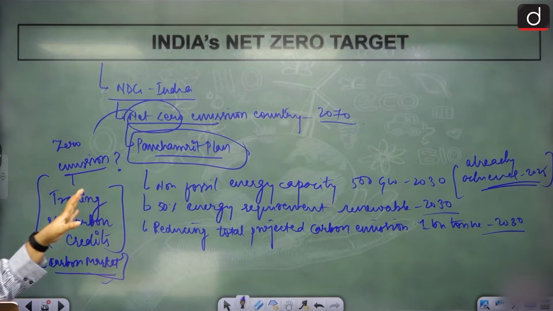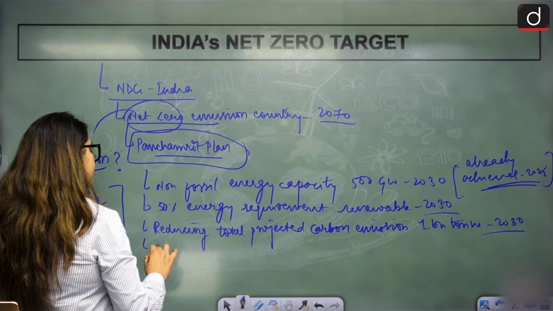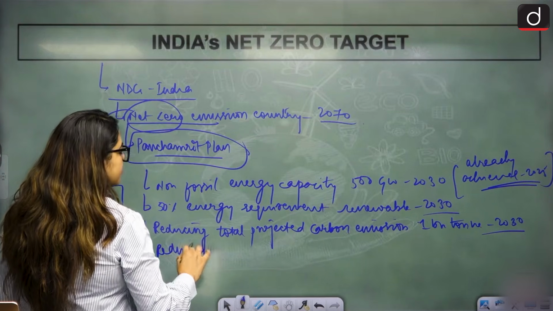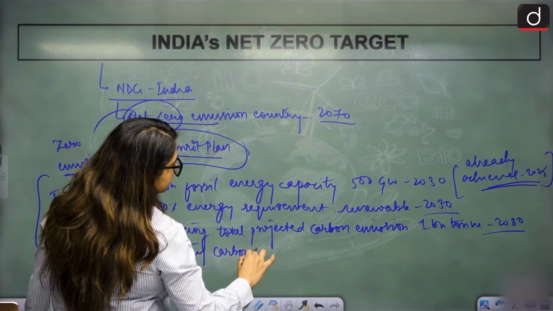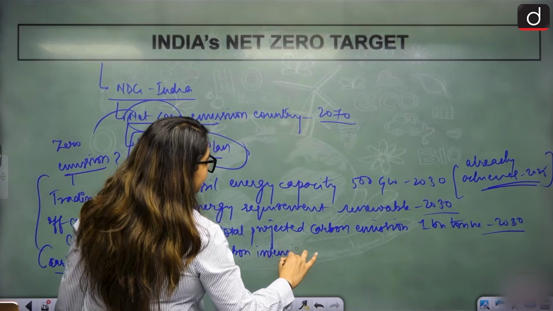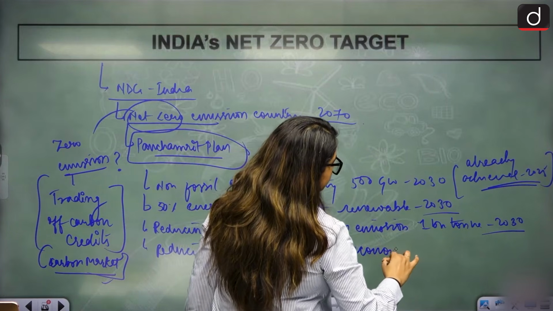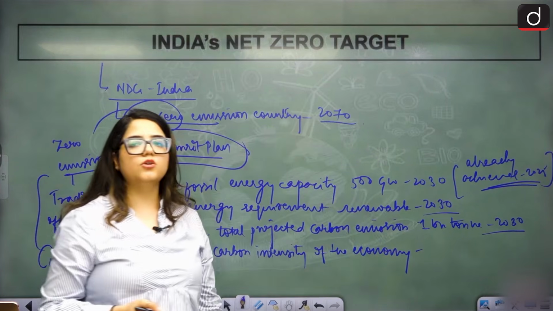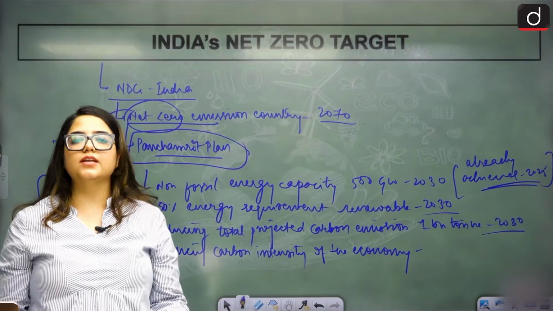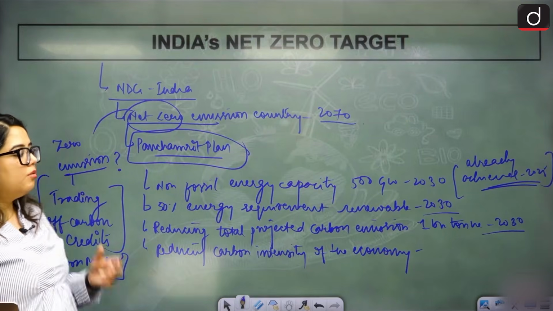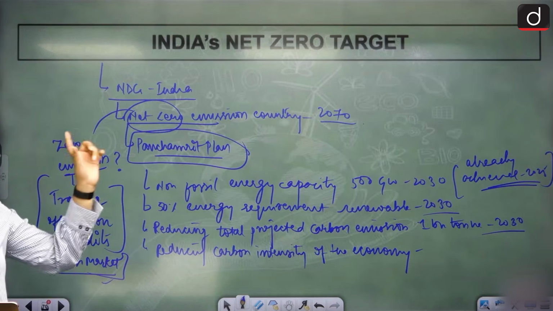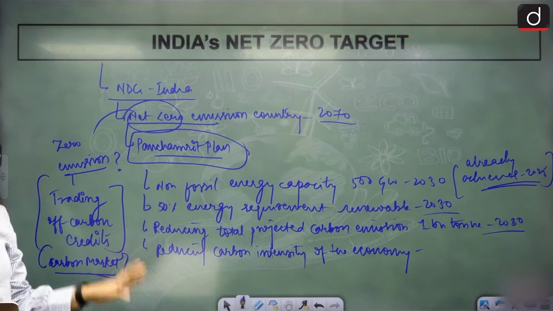Simple. Simple as that. Then reducing carbon intensity of the economy. How much do we want to reduce that? Do we have carbon intensity in the economy? Yes. Most of the things in economy are run by carbon. Most of the things use carbon, release carbon, have something to do with carbon.